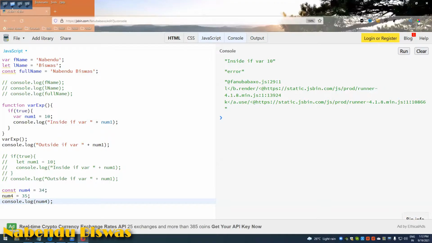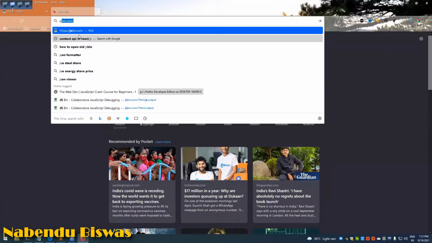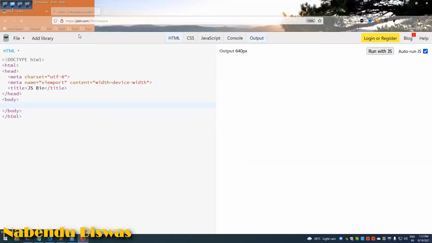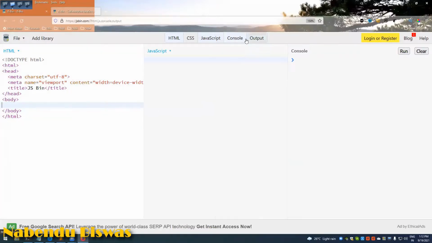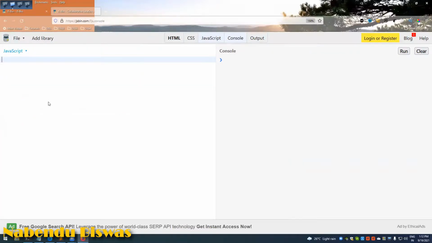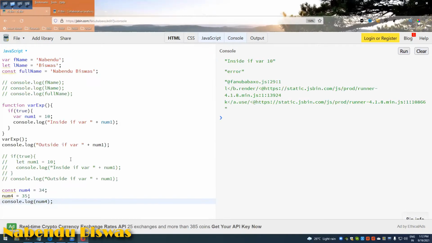Now we will learn about the data types. I'll open another window, JSBin, JavaScript and console I will take, and here every language has a data type. So JavaScript also has a data type, but in JavaScript the data type we don't assign to the variable. It automatically picks it up.